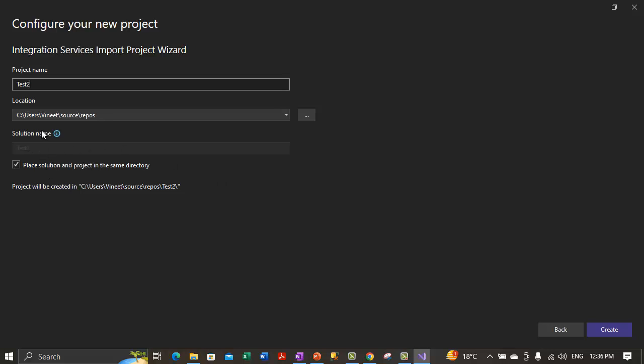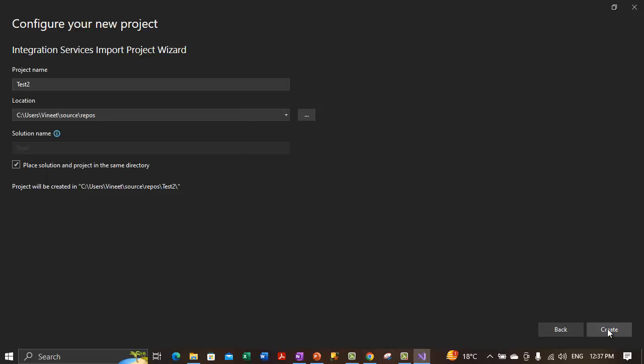And solution name is not configurable over here. If we check this checkbox, the solution name automatically is the same as the project name. If we uncheck this, we can have a different solution name. But for here I'm keeping the names the same. Once this is done, we can click OK to launch the integration services import project wizard dialog box.